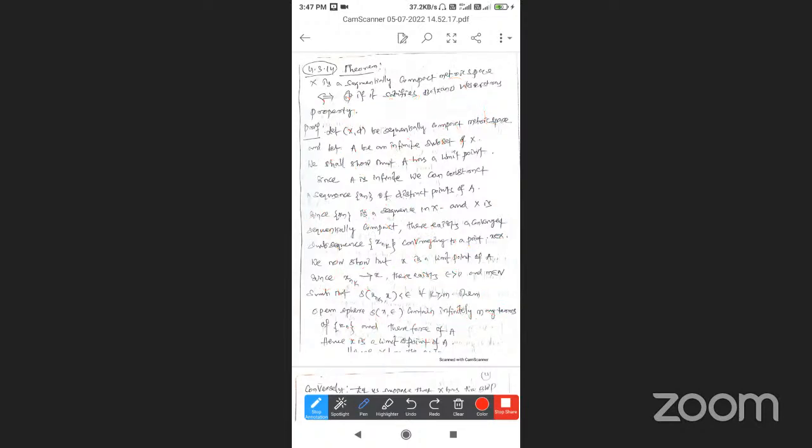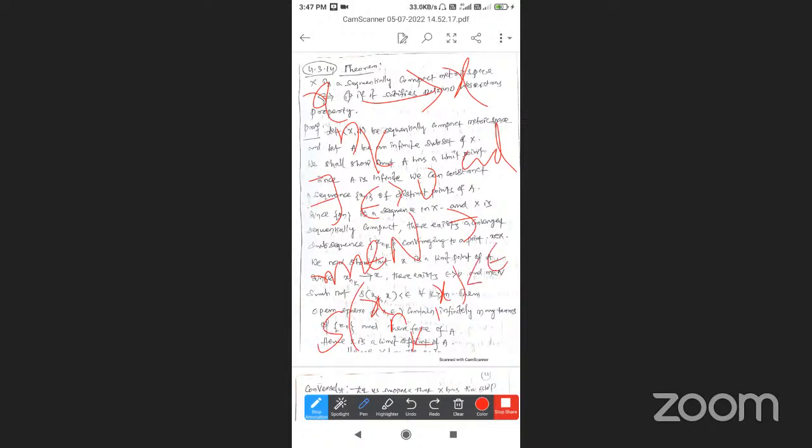Now, the subsequence x_{n_k} converges to x. What is the convergence definition, from BSc or previous classes? For every epsilon greater than 0 there exists a natural number m such that d(x_{n_k}, x) is less than epsilon for all k greater than or equal to m.